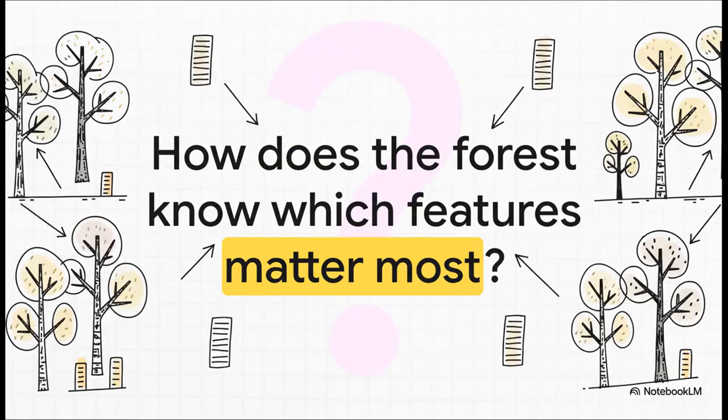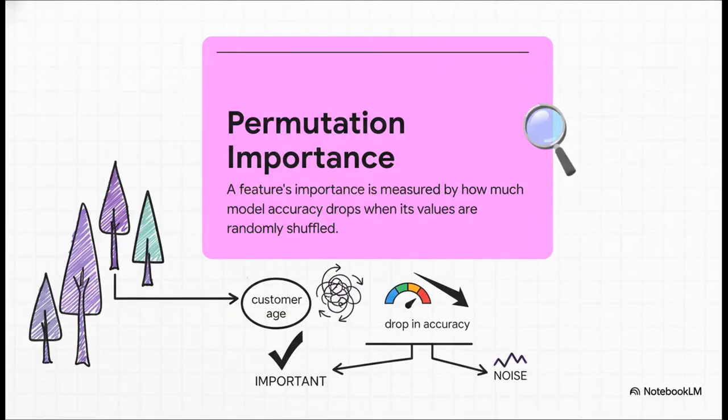Now that last point is fascinating, isn't it? How can this big collection of hundreds of random trees tell us which of our data columns are the most predictive? I mean, how does the forest know which features matter most? The method behind this is as clever as it is powerful. It's called permutation importance. So after the forest is all trained up, we take a single feature, let's say customer age, and we just randomly shuffle its values. We completely scramble the connection between age and the outcome. Then we see how much the model's accuracy drops. If the accuracy totally tanks, well, we know that feature was really important. If the accuracy barely changes, that feature was probably just noise.